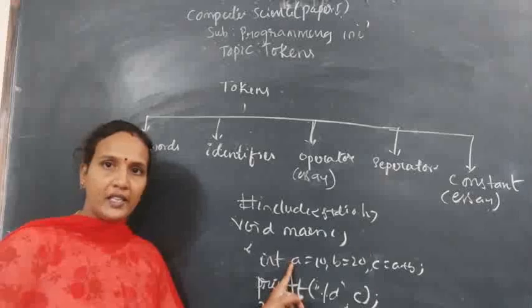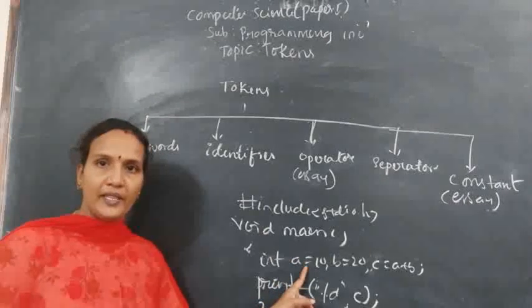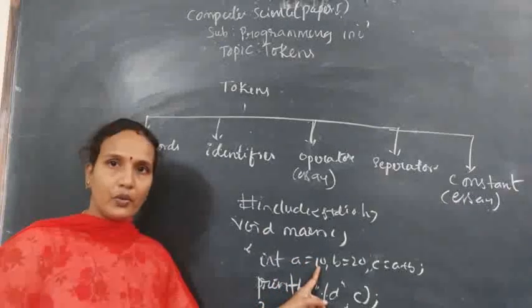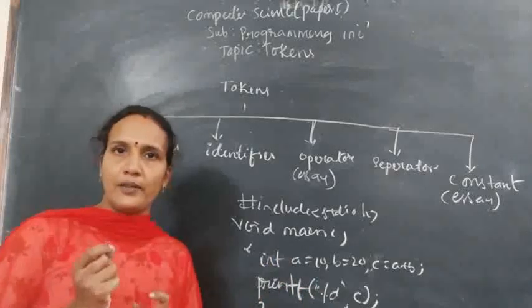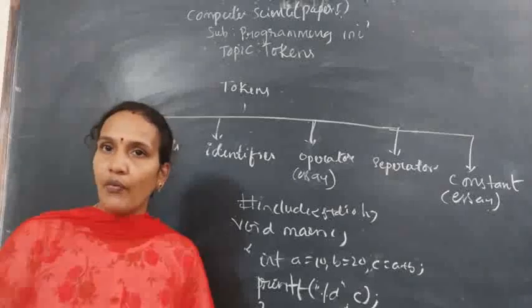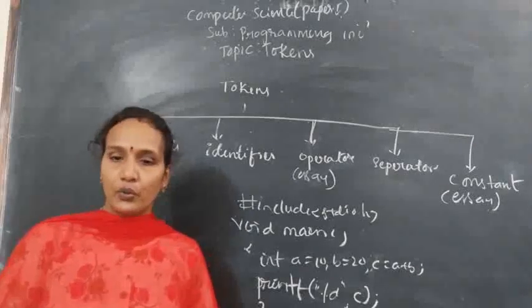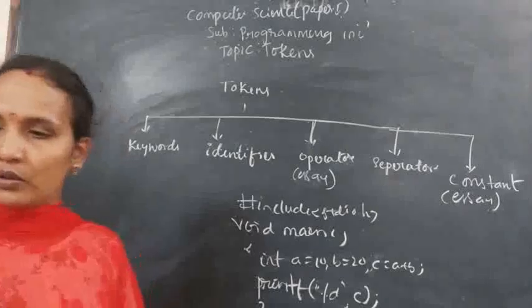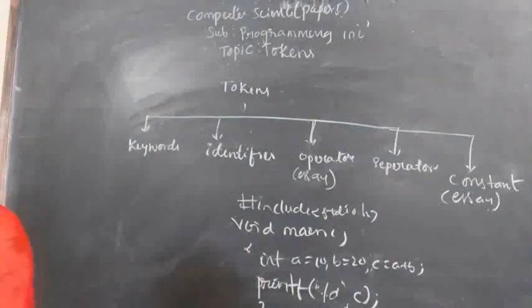Okay, it is an identifier, and this is an operator. It is a value. Each and every point in a C program is nothing but a part of a token. So what type of tokens do we have? What tokens did we use in this program? That we'll discuss now in detail.